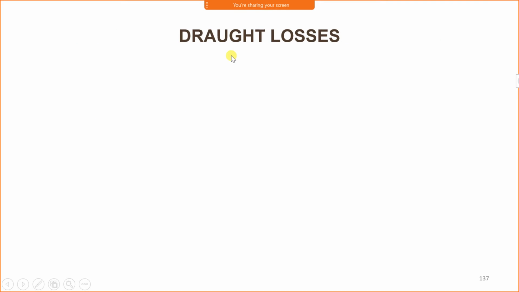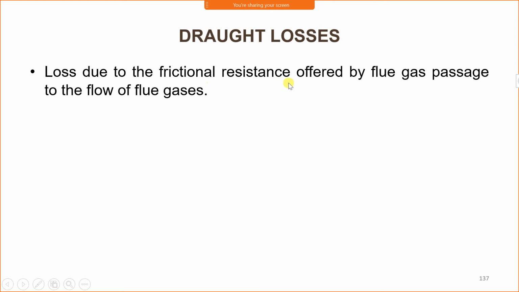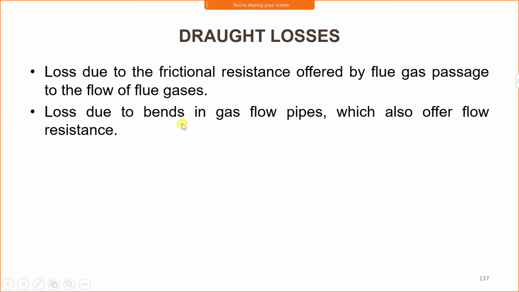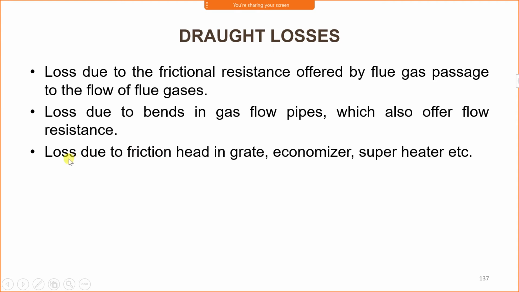Now, draught losses. What are the losses in the draught system? Loss due to the frictional resistance offered by the flue gas passage to the flow of the flue gases. When the flue gas is flowing through the flue pipes, there is a frictional resistance between flue gases and the flue passage. Loss due to bends in the gas flow pipe, which also offers resistance. When the flue gases pass through the flue pipes, there are bends in the pipe, which offer resistance to the movement of the flue gases.